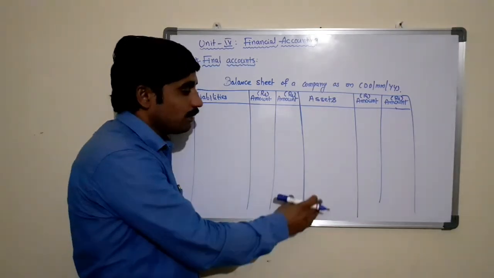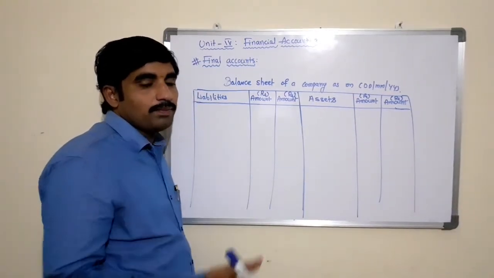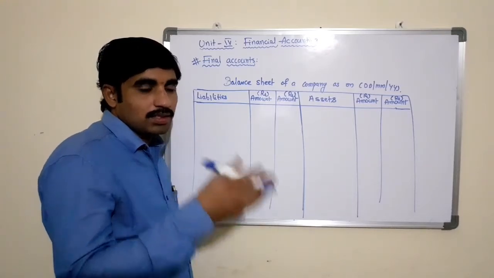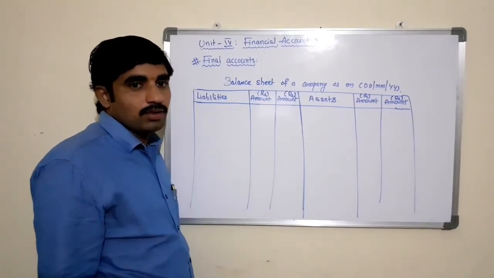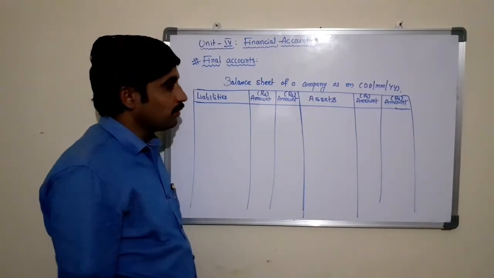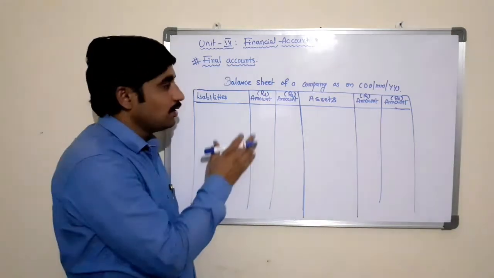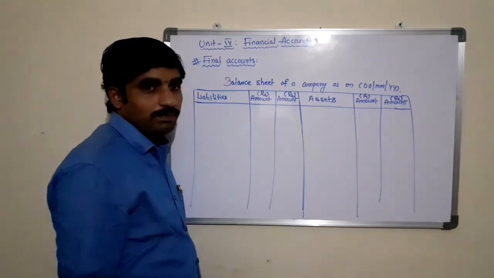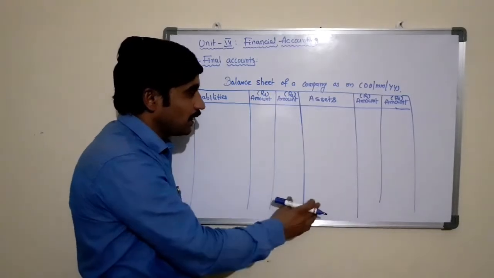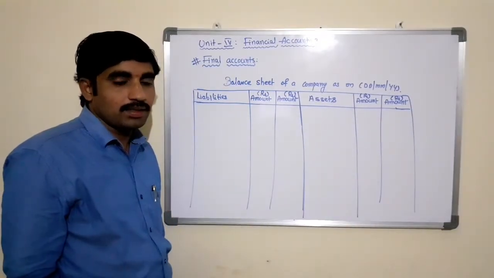To prepare this balance sheet, we require the trial balance, using the balances or amounts available in it. Therefore, the trial balance is a prerequisite for the balance sheet. If you want to prepare a balance sheet, we must prepare the trial balance.